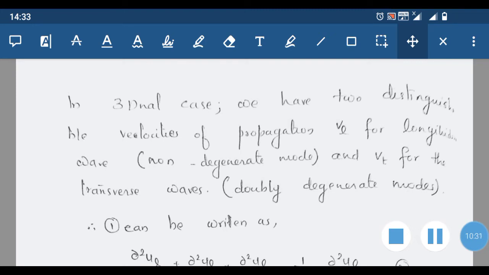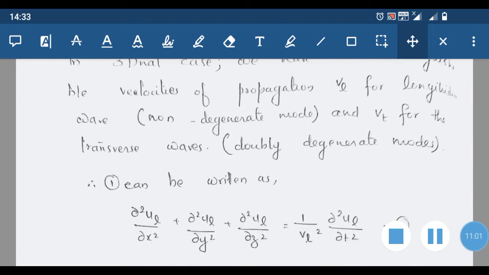The transverse waves have two values in the transverse direction, so they are known as doubly degenerate modes, and the longitudinal mode is a non-degenerate mode. So a particular material can vibrate in a single longitudinal direction and in two perpendicular directions, so that is the longitudinal non-degenerate mode and the doubly degenerate mode.